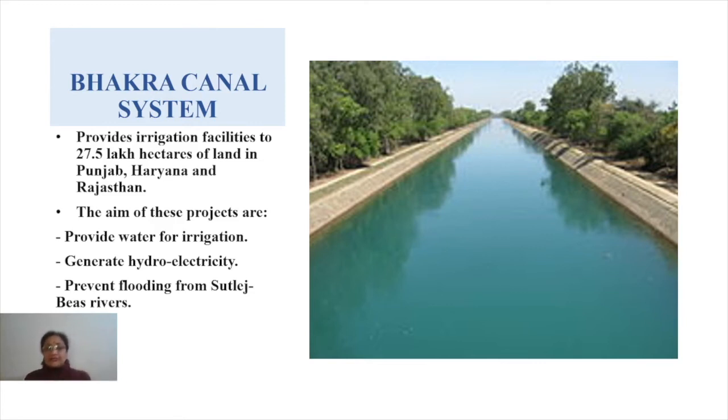So what are the main purposes behind these projects? This project especially aims at providing water for irrigation, one thing. Second thing is that it is basically meant for generation of hydroelectricity. And number three is to prevent the flood chances in Satluj or Beas rivers.